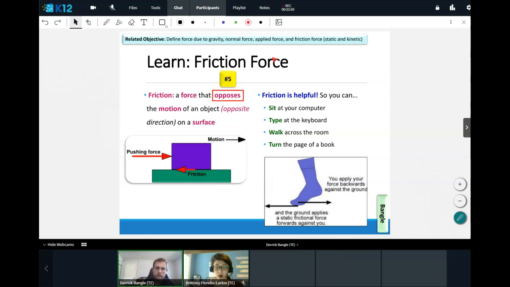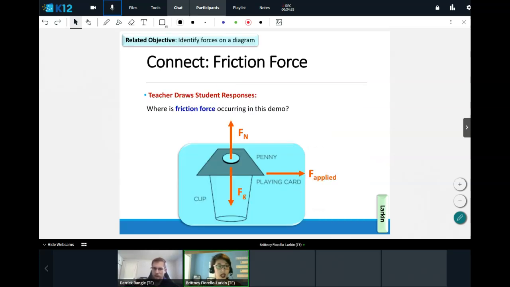So for number 5 in your notes, write "opposes," spelled as you see there. Let's take a look here. Again, the card here is moving to the right. Friction is going to oppose that motion. So which way should I draw friction? Up, down, left, or right? Tell me in the chat. If it is opposing the motion, the applied force, which way should I draw the friction?